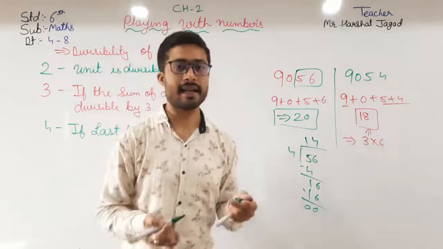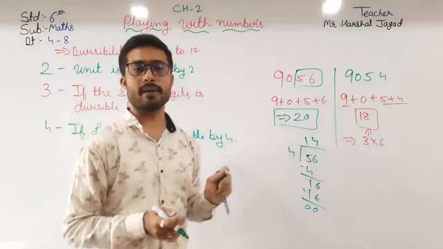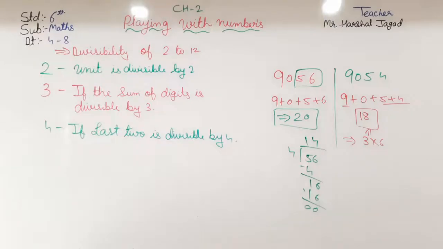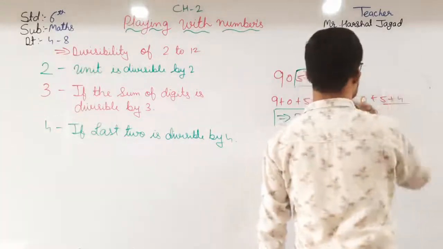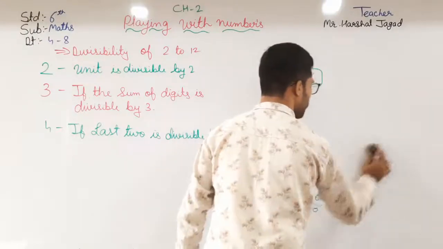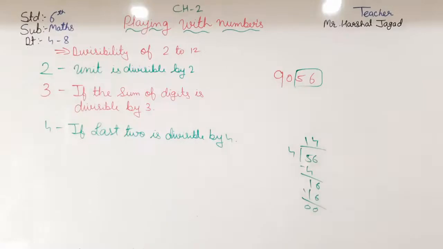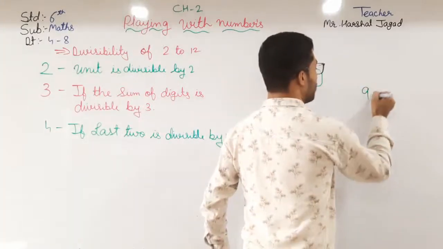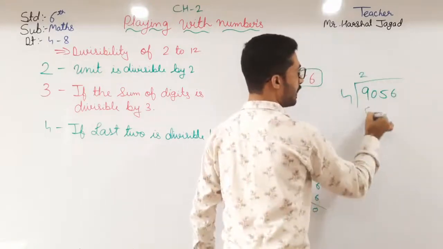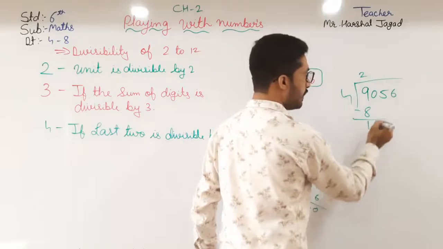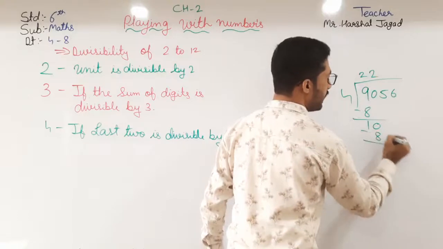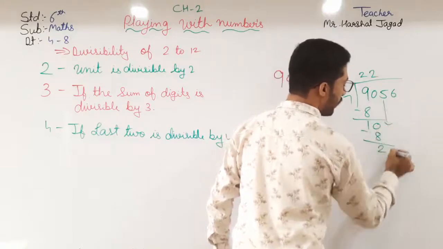Then you will ask me, sir, how can you know that this number is divisible by 4? So here let us check whether 9056 is divisible by 4 or not. Here 4 twos are 8. Coming down 1, then 0. Then 4 twos are 8, 2, and coming down 5.